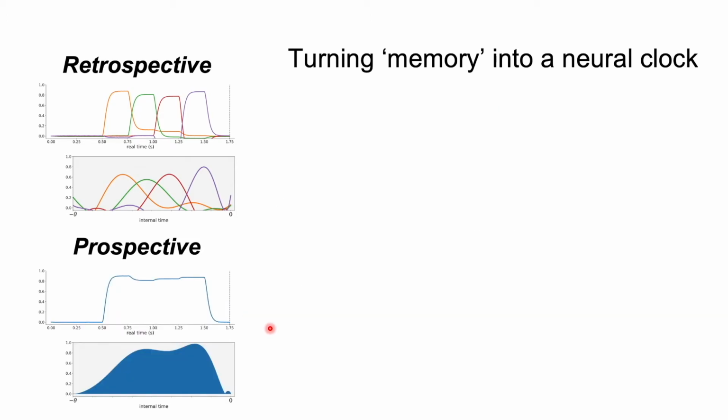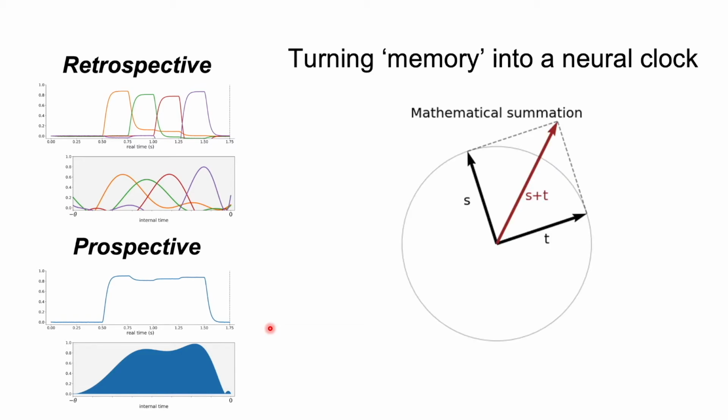But if we model retrospective and prospective timing as essentially the same representational and computational process, how do we account for differences between them? It's important to note that the network represents the stimuli and this temporal vector by adding them together. So if we do mathematical summation of vectors, we can see that both the temporal vector and the stimulus vector can still be decoded from their sum quite well.